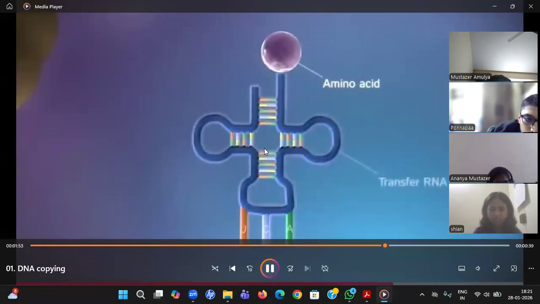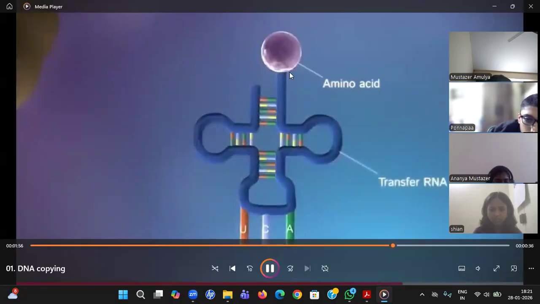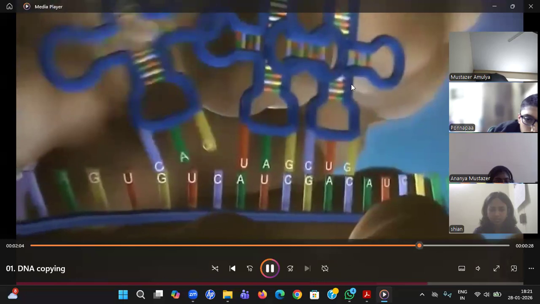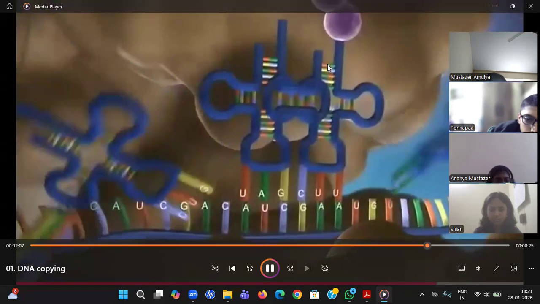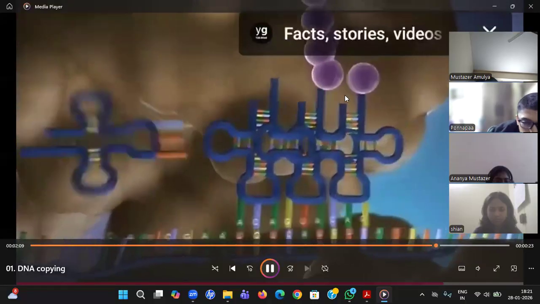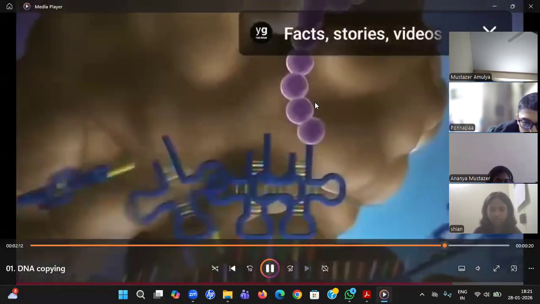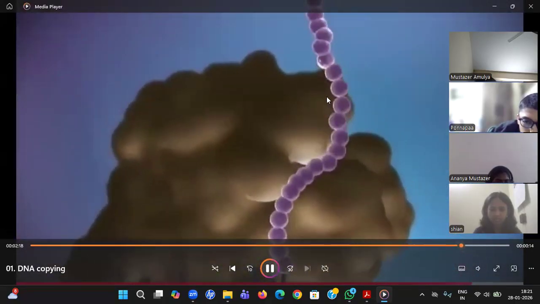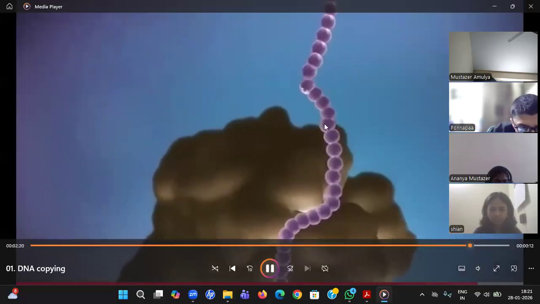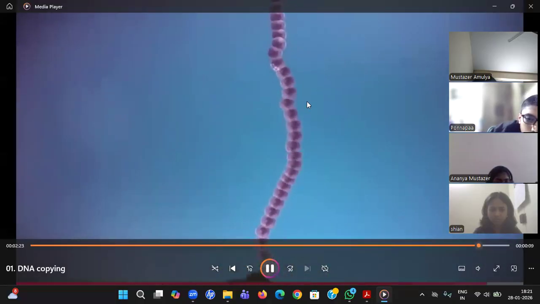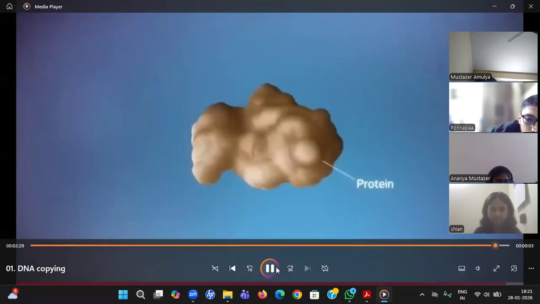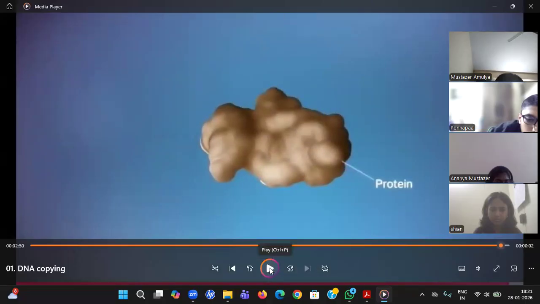Now, according to that information, the particular protein is selected. I said 20 types of amino acids are there. So the 3-bit code is read by the ribosome, and accordingly the amino acids are joined, and a group of amino acids is nothing but protein, and your body parts are entirely proteins. Every body part is finally created by amino acids, and a mass of it you can see as a zygote.